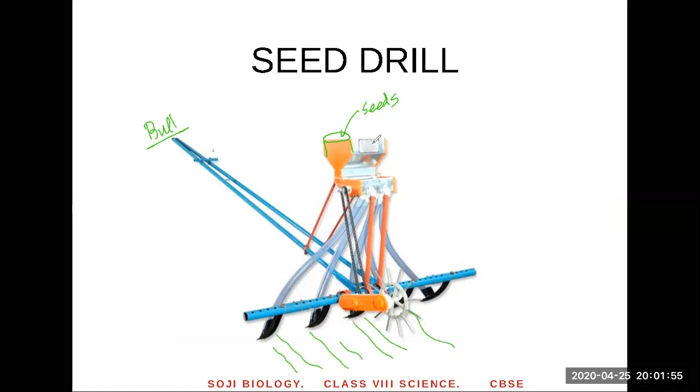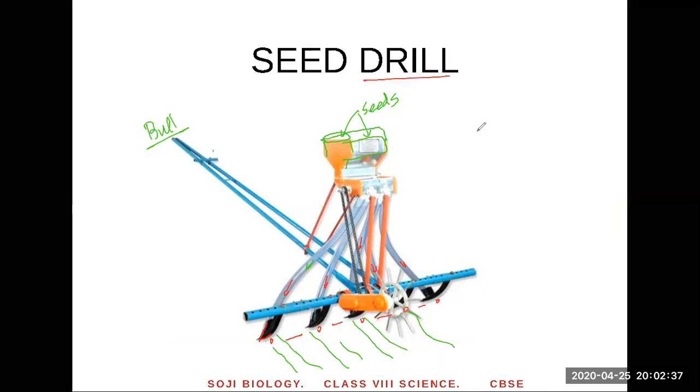The seeds which are being added, this whole part is a place where they put the seeds. The seeds keep coming through these tubes. It's a pipe. That's one pipe, second pipe, third pipe, fourth one, and fifth one. So what actually is happening here? This makes a groove, a hole in the ground, and it's being pulled. In that channel, the seeds are laid, and you can see that it maintains a distance between the seeds. This is called a seed drill.